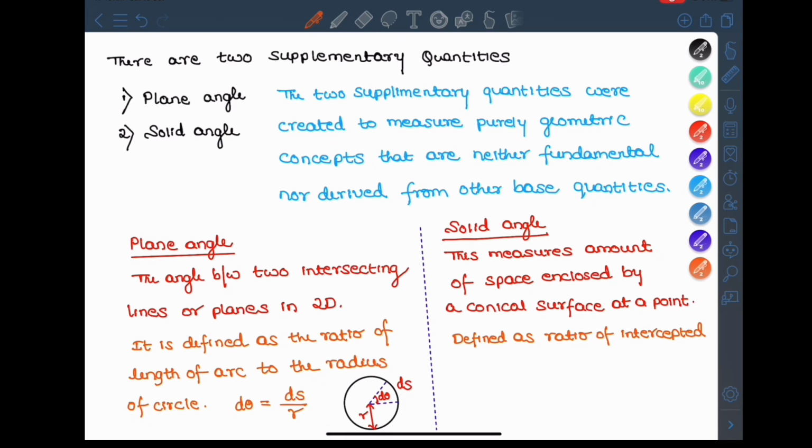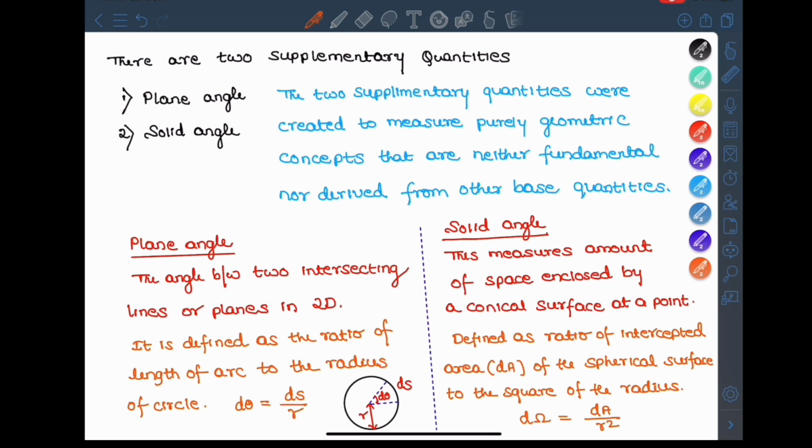This is represented by the symbol omega. d omega is equal to dA by r square. See, this is a conical portion, so this is called d omega and this is dA.